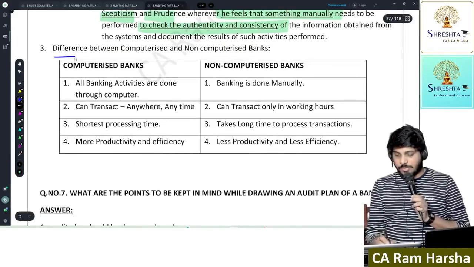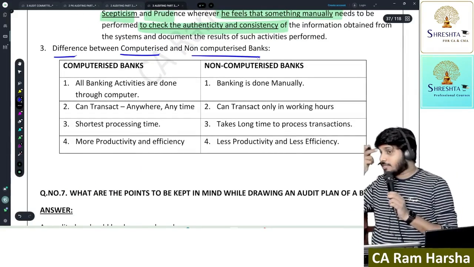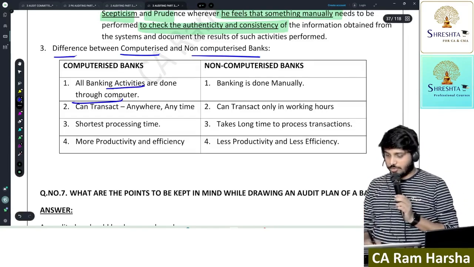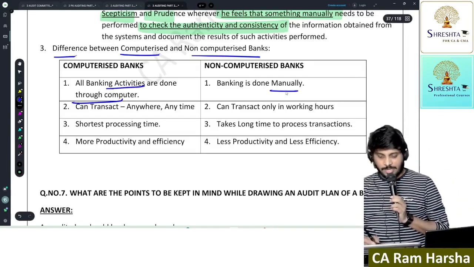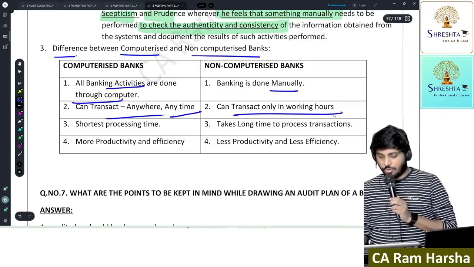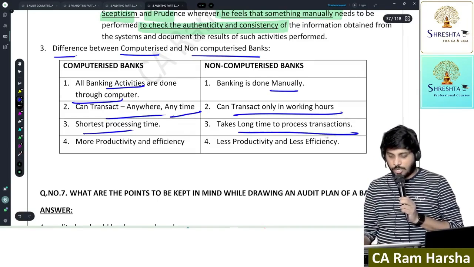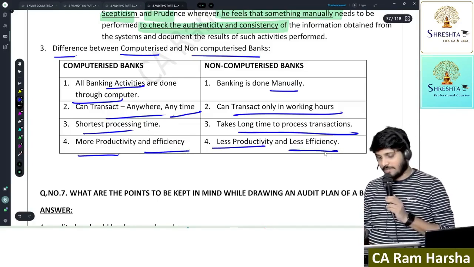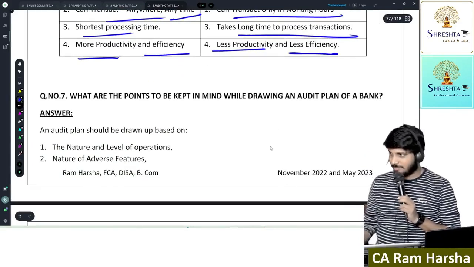What is the difference between a computerized branch and a non-computerized branch? There is a possibility of this question. In a computerized branch, all bank activities are done through computer, anywhere, anytime, shortest time, more productivity, more efficiency. In a non-computerized branch, they are done manually, only in working hours, longest time, less productivity, less efficiency. Able to understand?